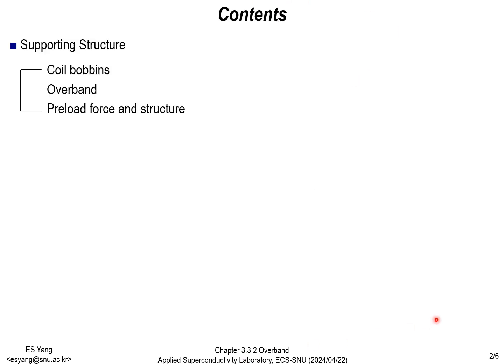In superconductors, the elements that reinforce the structure include coil bobbins, overband, preload force, and structure. In this session, we will examine what overband is. For information on coil bobbins and preload force and structure, you can refer to Chapter 3.3.1 and Chapter 3.3.3, respectively.